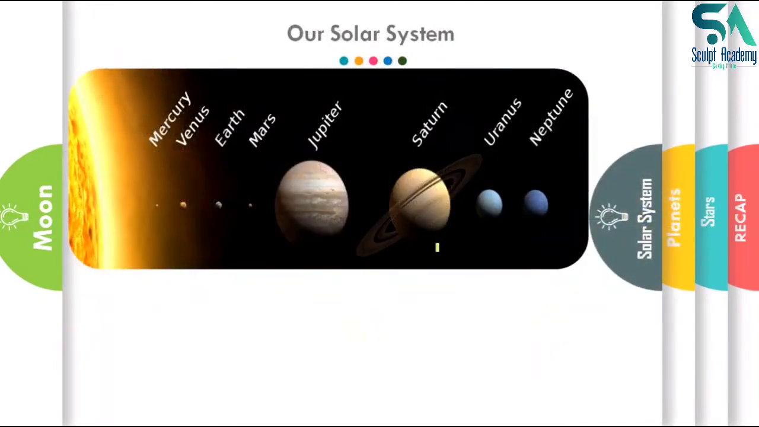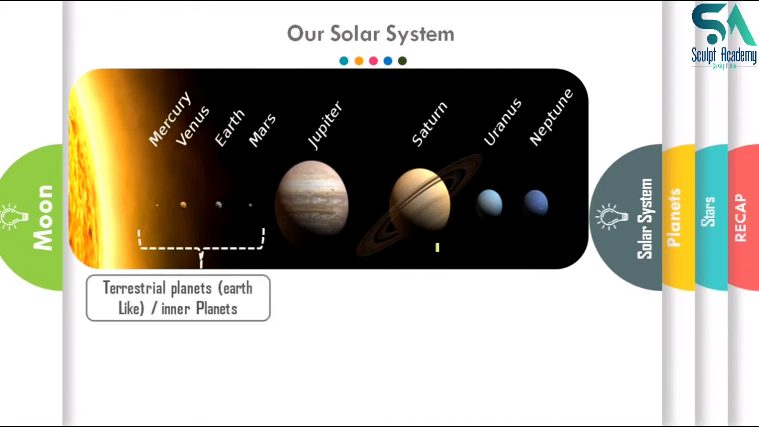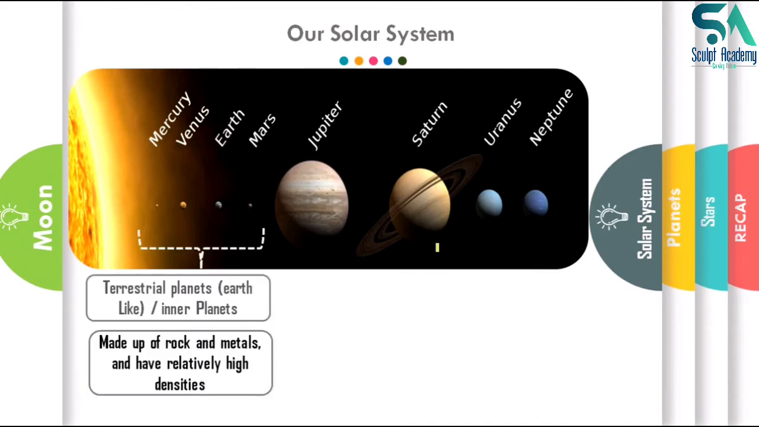Now, our solar system. What is our solar system? Our solar system consists of 8 planets as of now. Before it was 9 planets, but at present we have 8 because Pluto has been removed. What are the 8 planets? If we count from nearest to the sun to the farthest, they are Mercury, Venus, Earth, Mars, Jupiter, Saturn, Uranus and Neptune. Now the first 4 are known as terrestrial planets, that is, Earth-like, also known as inner planets.